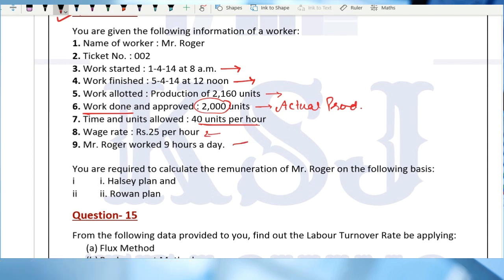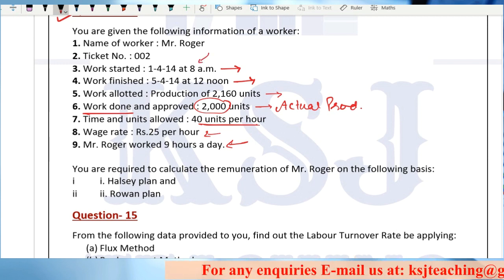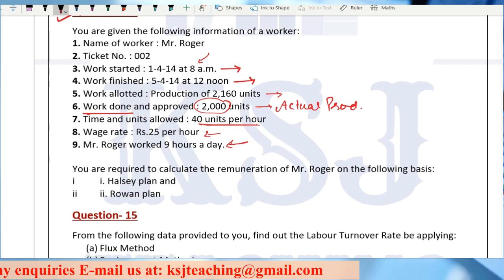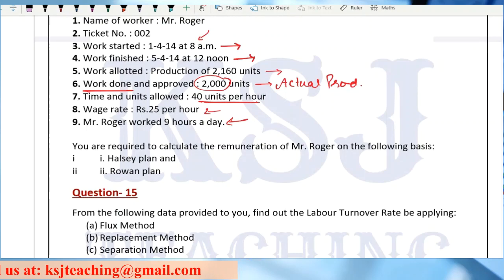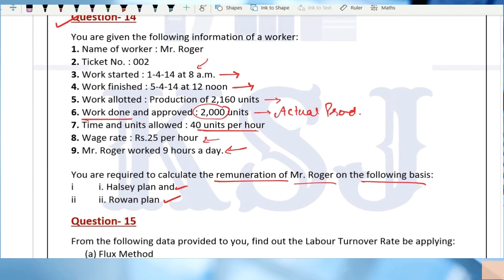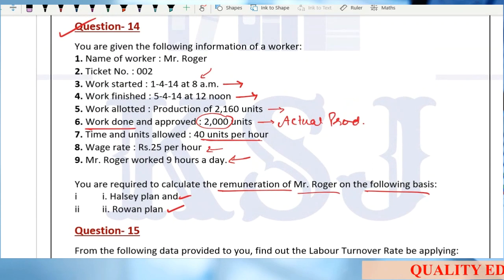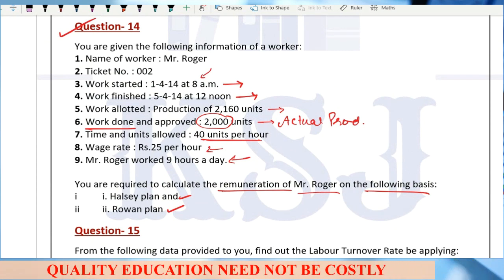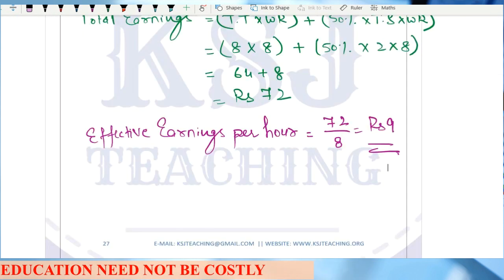Mr. Roger worked 9 hours in a day. So in a full day, he has been working for 9 hours. That means if he started the job at 8 a.m., on that particular day he worked for 9 hours, right? You are required to calculate the remuneration of Mr. Roger on the following basis: Halsey plan and Rowan plan. Clear? So what are the 3 things that you require? Sir, very simple. Time allowed, time taken, and time saved, right? What is time allowed? Let's solve this question. Question number 14.